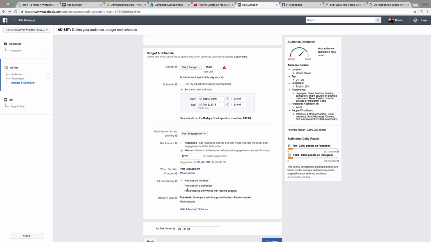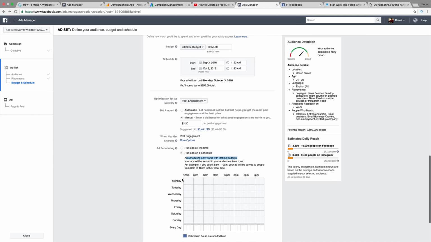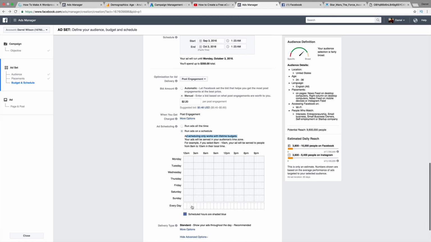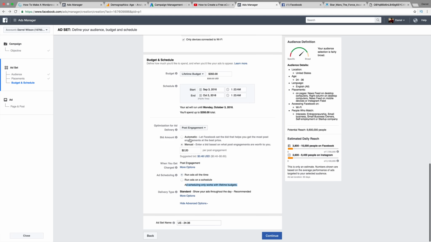But remember, ad scheduling only works on lifetime budgets. So that means you'd have to change your budget up here to lifetime, and then you can have your ads run on a schedule. I don't really know a scenario where you would do this. For example, maybe you're a shoe store and you want to run during business hours because people are on their computer. Maybe when they go home, they don't use the computer, etc. So that would actually be a good scenario to have your ads timed. So, do your research and check that out.